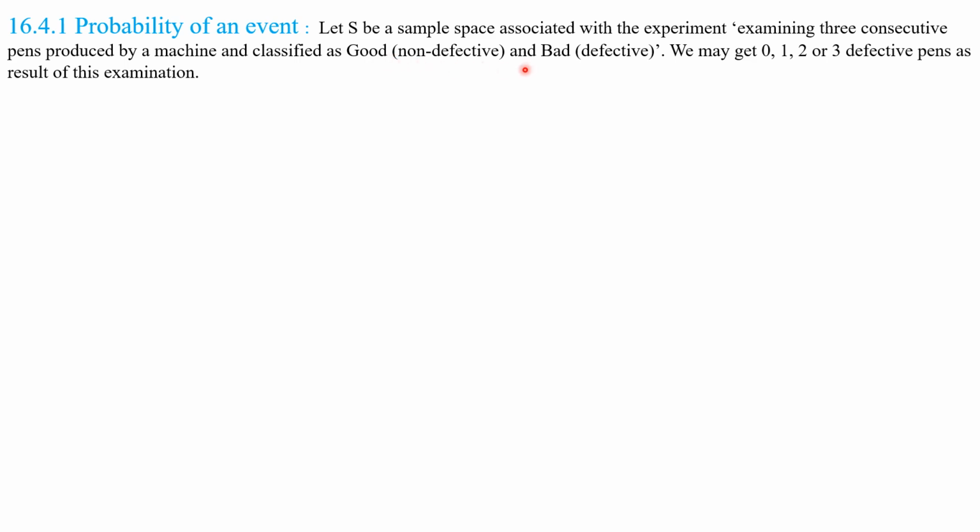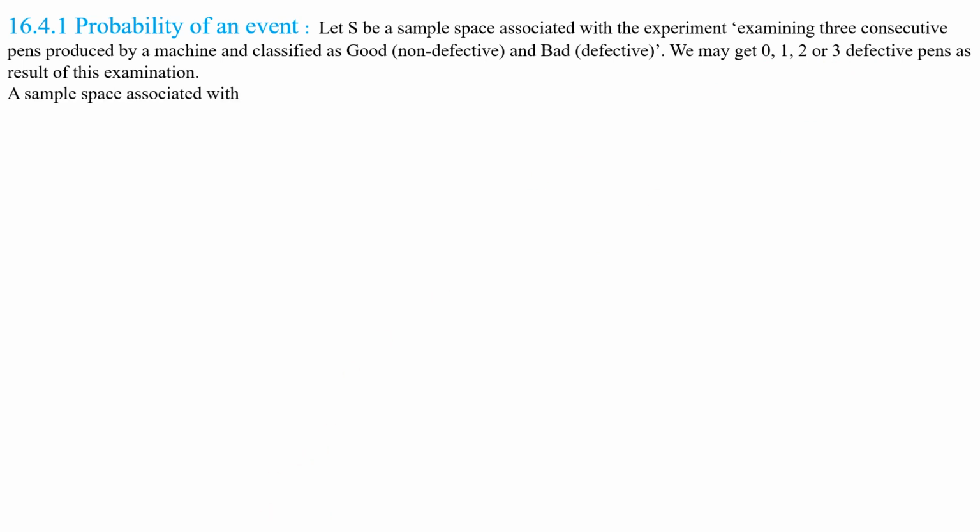Good means non-defective, bad means defective. So what are the chances of getting bad or defective pens? 0, 1 pen may be defective, 2 pens may be defective, or all the 3 pens may be defective, or all the 3 pens may be non-defective. Yes or no, my children? Understood these numbers, my children? Right.